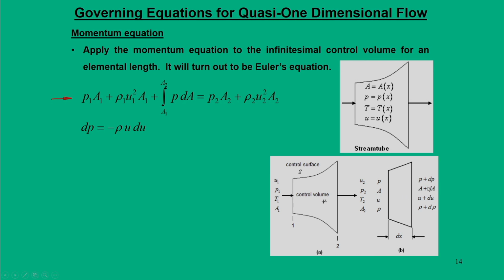Accordingly, when the area changes, the thermodynamic properties, pressure, velocity and density, also change in a very small manner, like P plus dP, u plus du and rho plus d rho. So, the difference between them is a very small number.